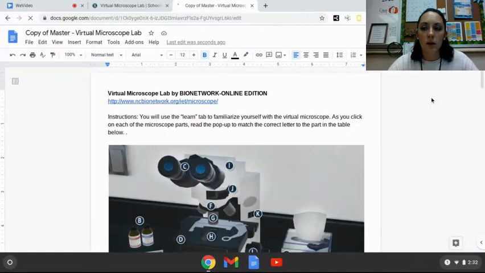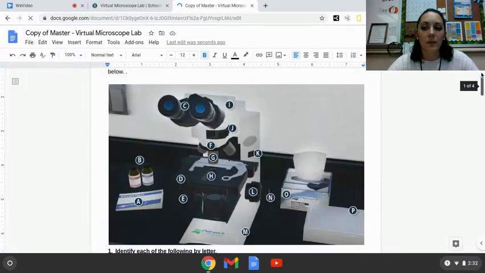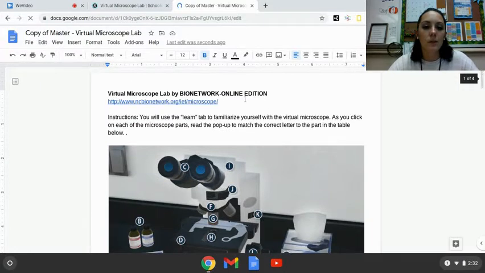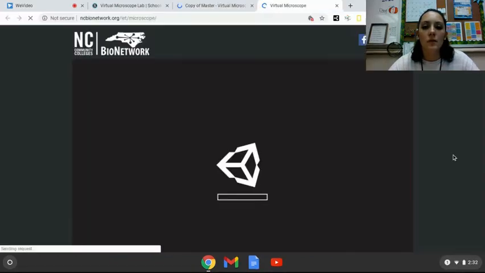Once your link doc is made, or the copy of your document is made, you should see something that looks like this. If you scroll down through, you can see everything that we're going to go through. Okay, so the first thing you need to do is click on the link at the top here, and this is going to open up your virtual microscope. This may take a little bit to load, so just make sure you have everything ready to go and you have both of these. I'm going to go ahead and split my screen.